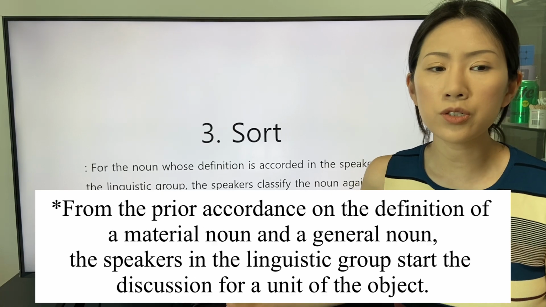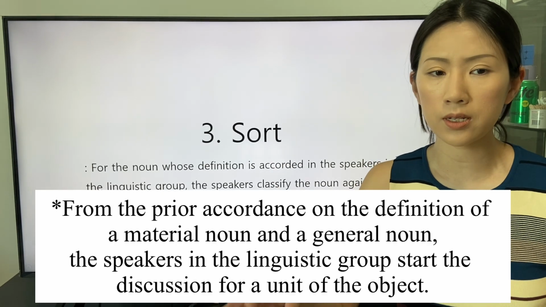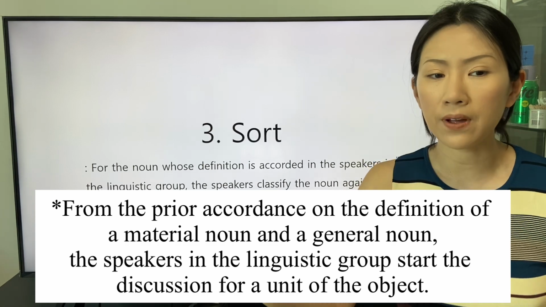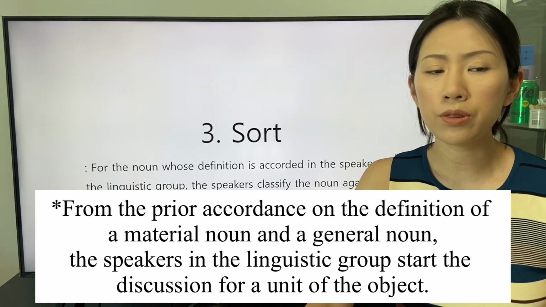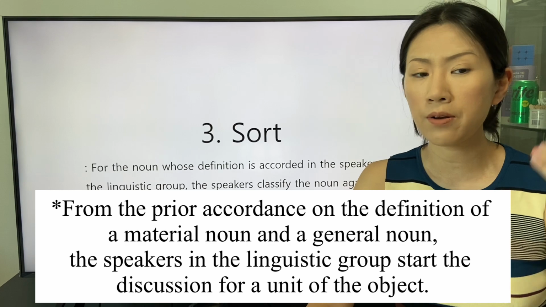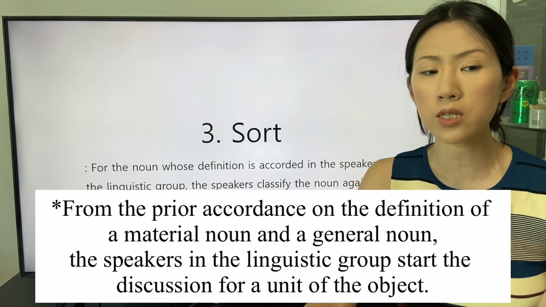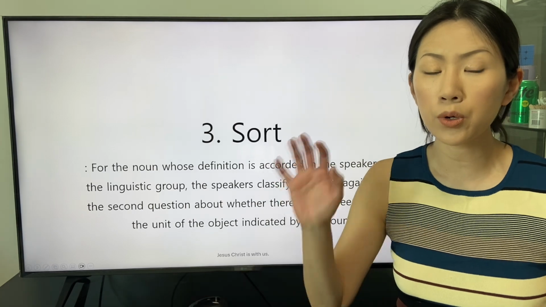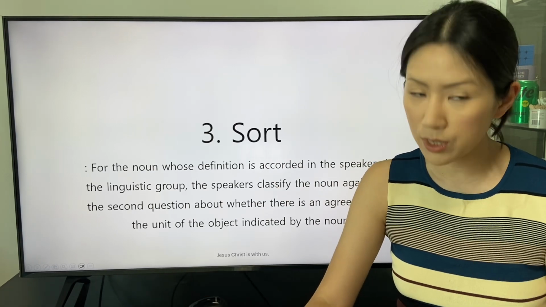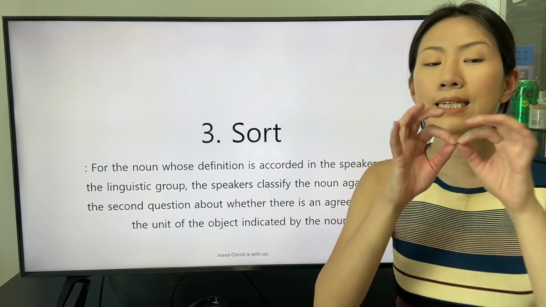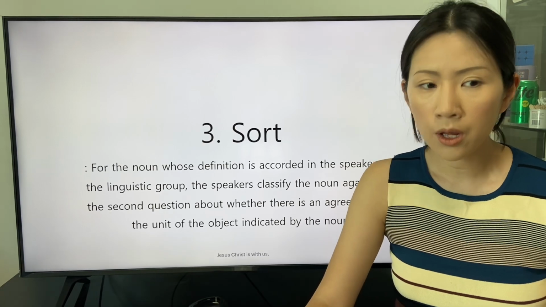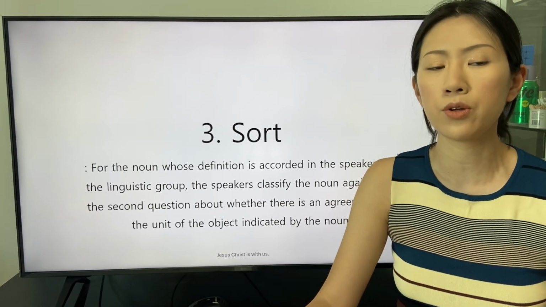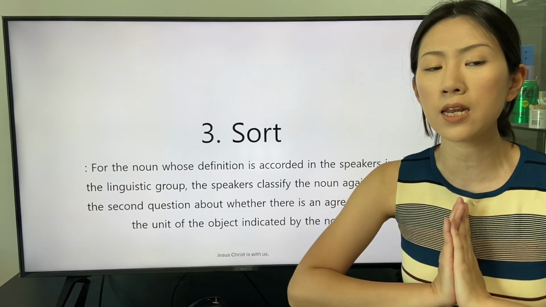From the prior accordance on the definition of a material noun and a general noun, the speakers in the linguistic group start the discussion for a unit of the object. For the noun whose definition is accorded in the speakers in the linguistic group, the speakers classify the noun again with the second question about whether there is an agreement on the unit of the object indicated by the noun.